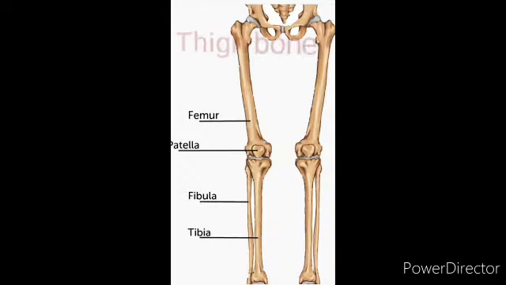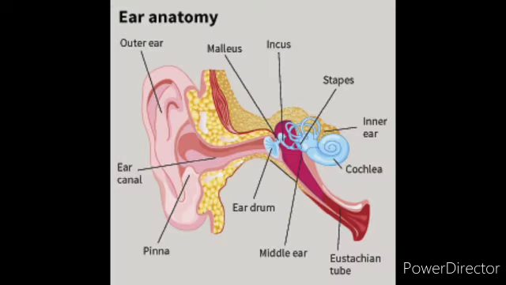When we are talking about bones, in our body the thigh bone is the largest bone. The thigh bone is also called the femur. Look at the picture. And which is the smallest bone, you know? The smallest bone is the ear bone. See the picture. The anatomy of the ear is given. The ear bone is inside the ear. There are three small bones, and among them the stapes is the smallest bone in our body.